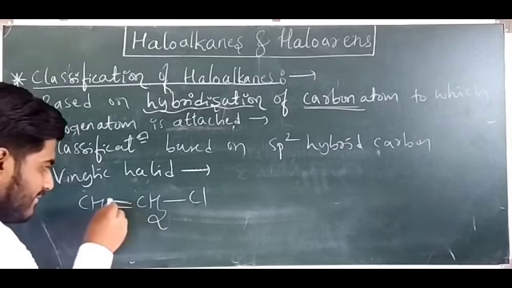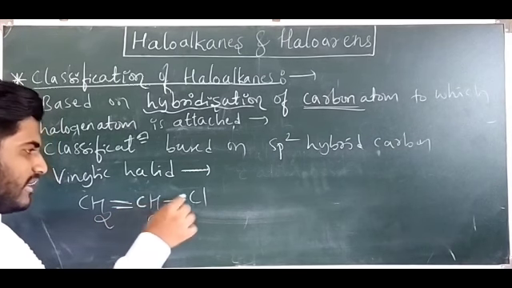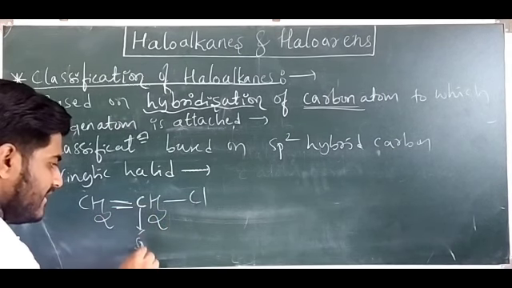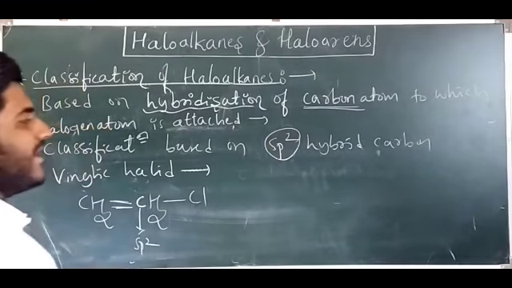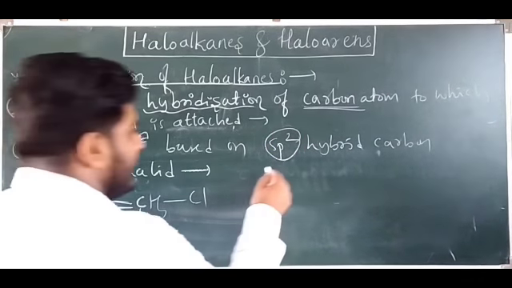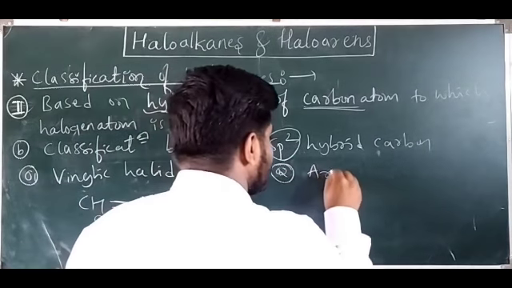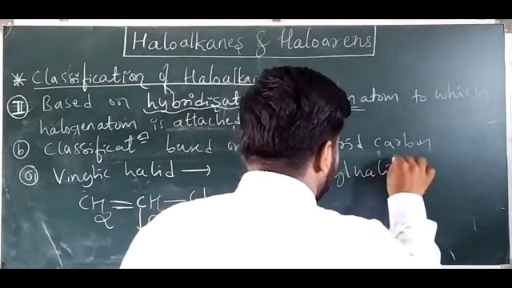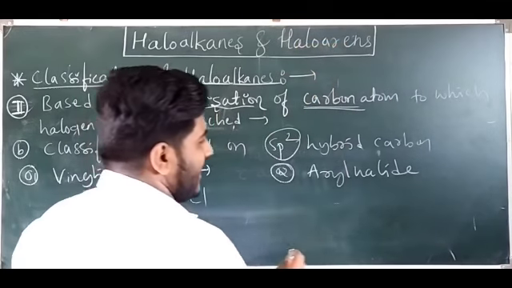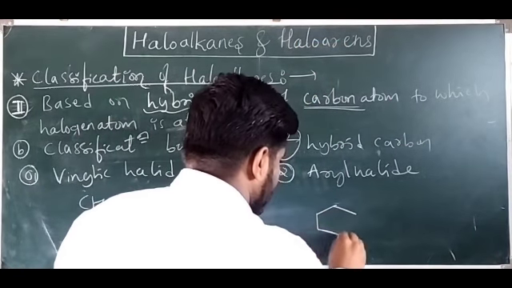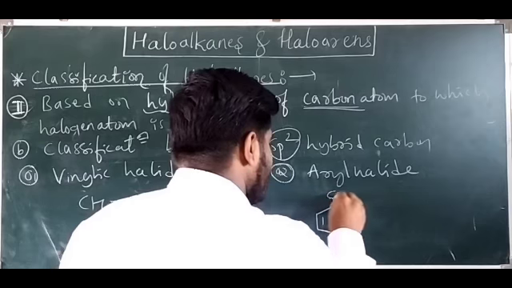Look at here, the double bond is there. This carbon has a double bond and a halogen atom, therefore this one is sp2 hybridized carbon. This is vinylic halide. And the second one is aryl halide, or whatever I can call haloarenes. Look at here, the halogen is directly attached to the benzene ring.